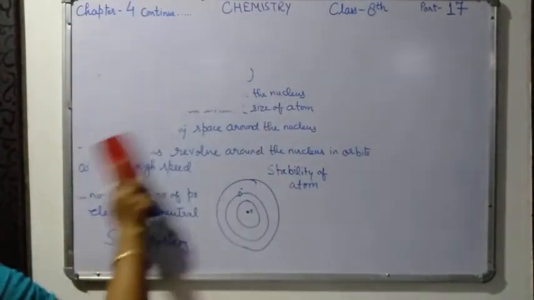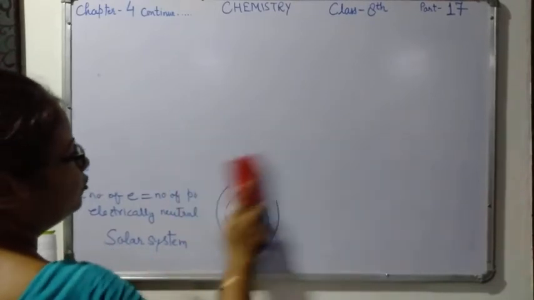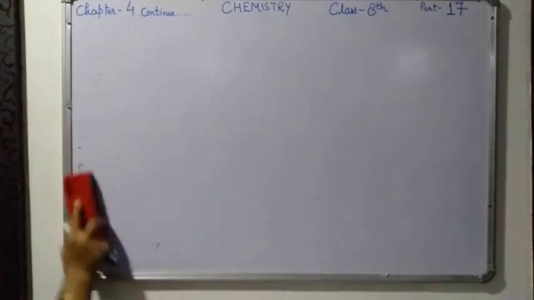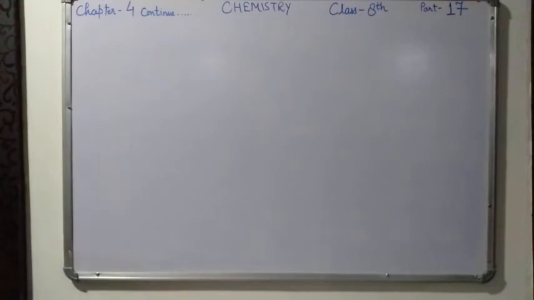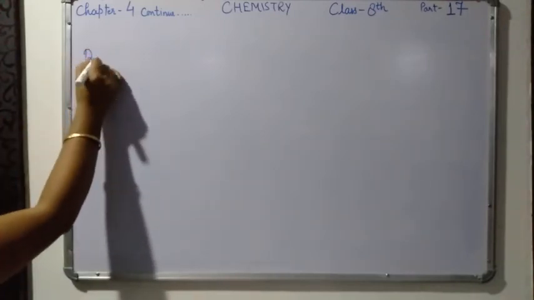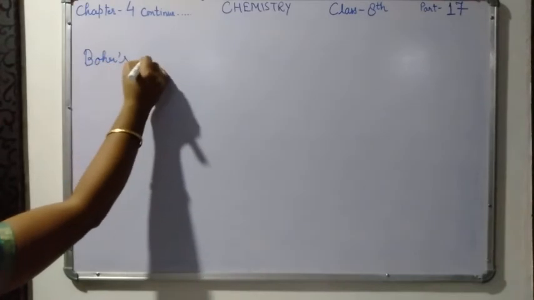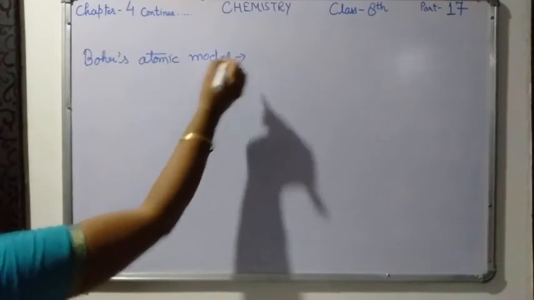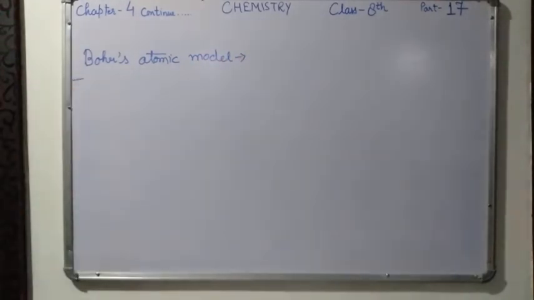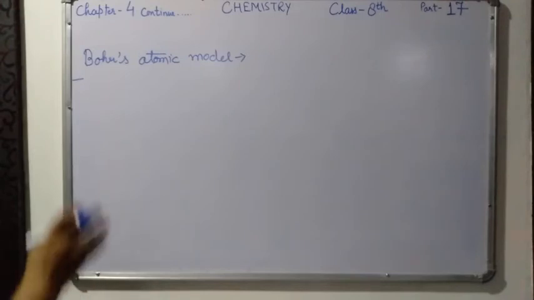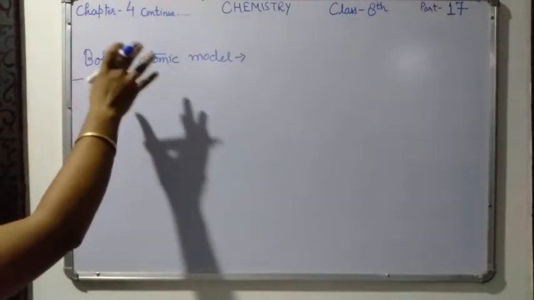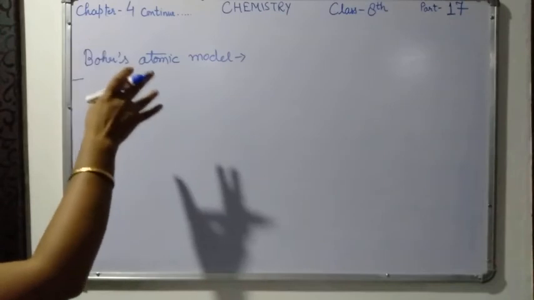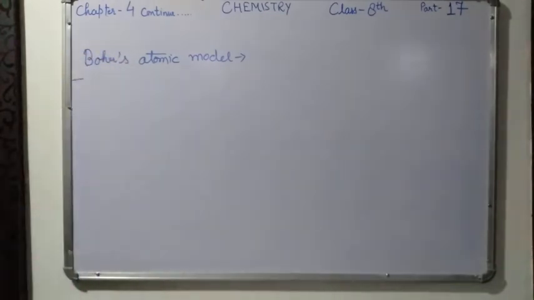Okay, he gave his theory for atoms. So what did he say in his model, Bohr's atomic model? According to his theory, in 1913, a Danish physicist Niels Bohr proposed improvements in Rutherford's atomic model. He observed Rutherford's atomic model and improved that model.